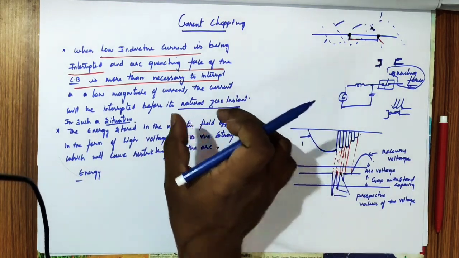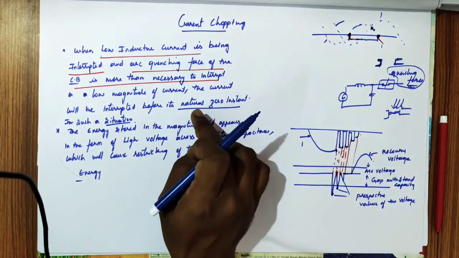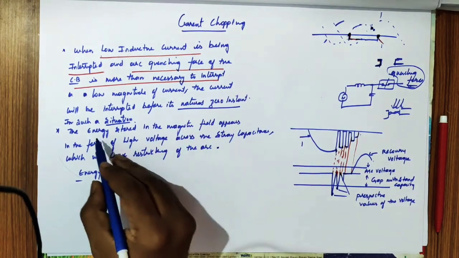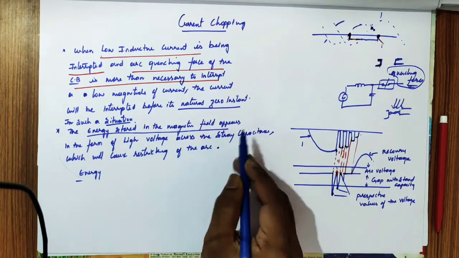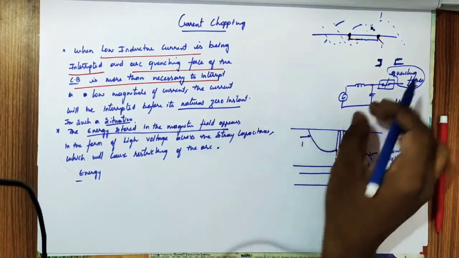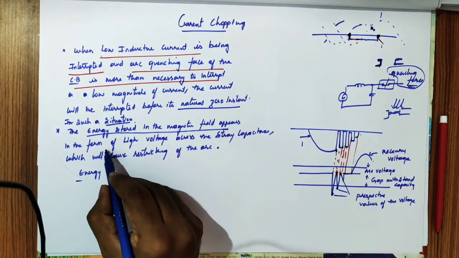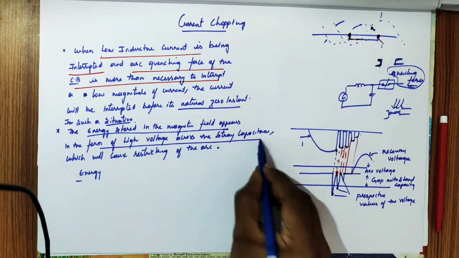Due to the interruption before the zero instant, the energy stored in the magnetic field, that is the energy stored in the inductive component, appears in the form of high voltage across the stray capacitance.